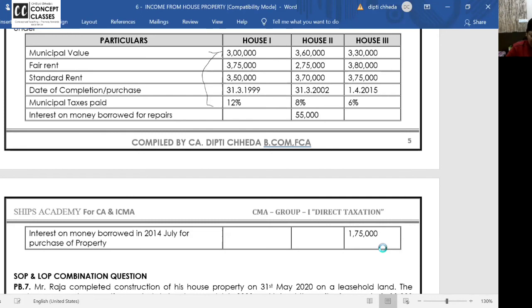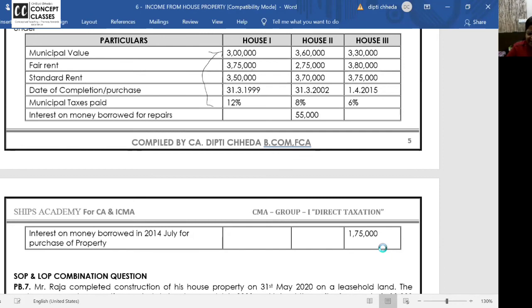House property 2, they have taken interest on loan for repairs, 55,000. Now look, they have taken loan for repairs and interest is 55. How much you will allow? How much you will allow? Anyone in the class? 30,000. 30,000. Only in case of self-occupied. That should be a crystal clear answer.